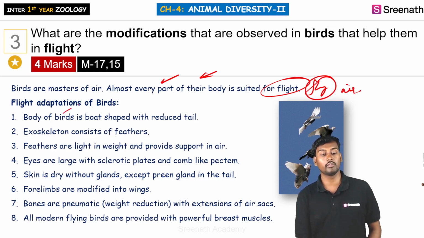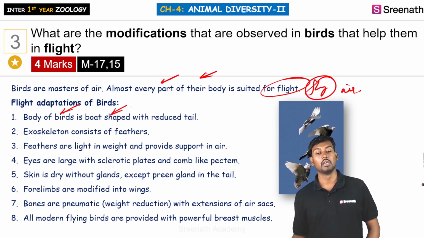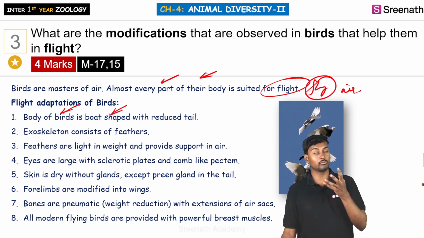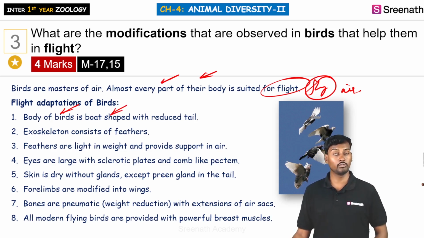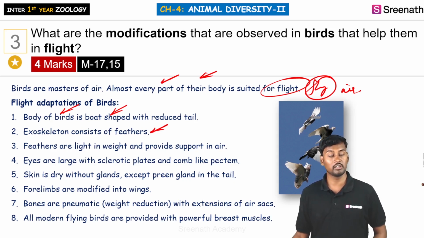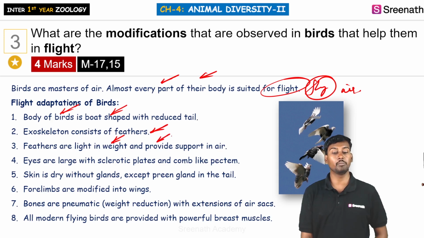So ఇక్కడ the body of the birds is generally boat in shape. So they are having a small body, that is a boat kind of body, so that they can reduce the friction with the air. And coming to the exoskeleton వచ్చేసి మనకు it is consisting of feathers. These feathers are very much important for maintaining light weight and provide the support in the air. So ఇక్కడ general గా very important feature of the bird is they are generally consisting of feathers.